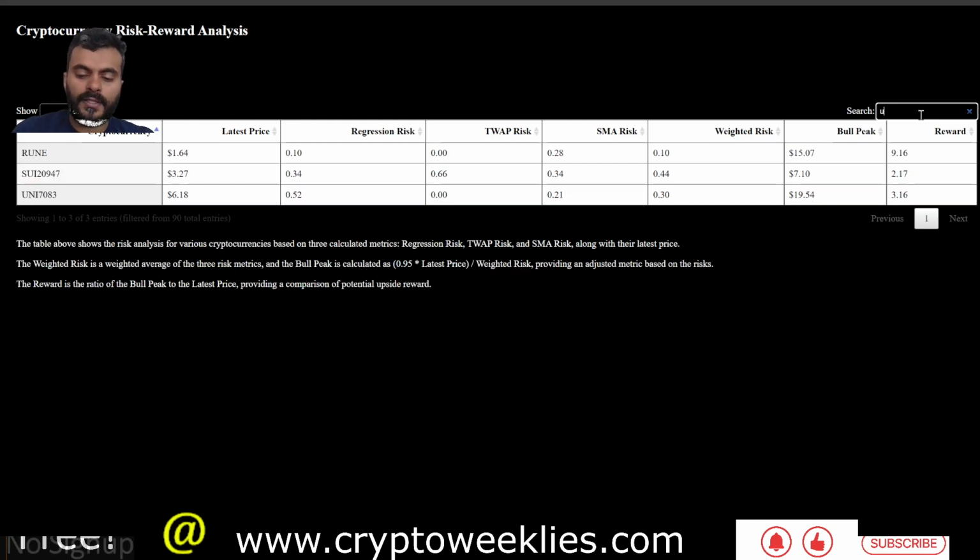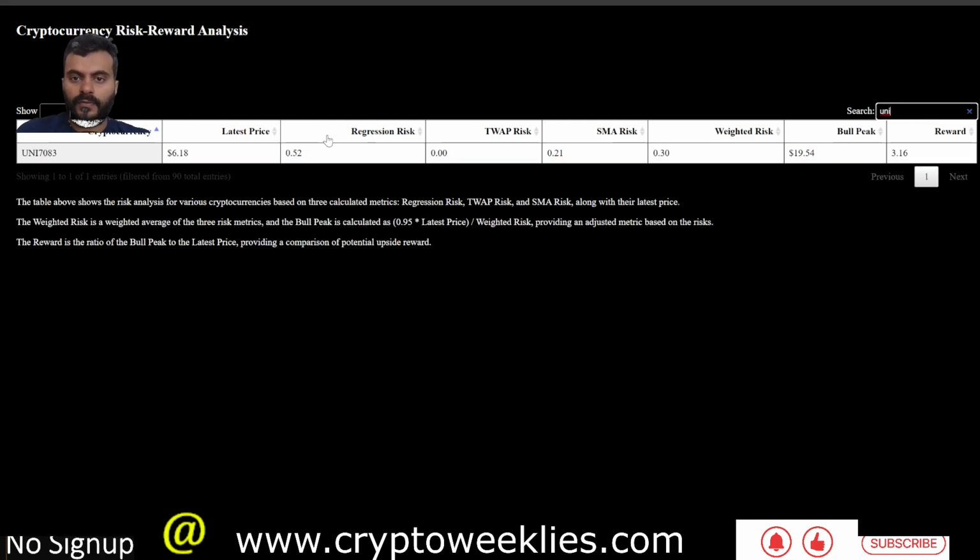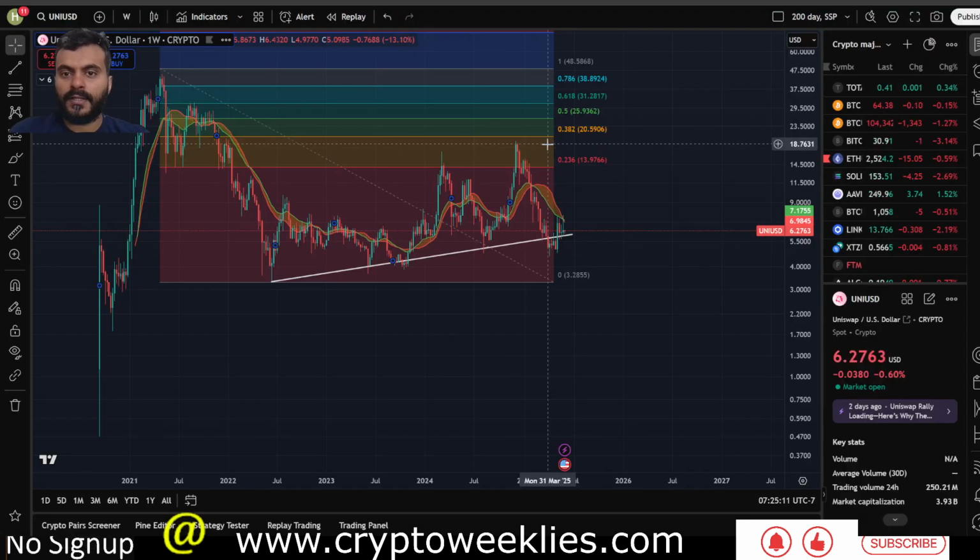If you were to look at the estimated bull run peak for Uni with a confluence of the 3 models that we talked about, the estimated bull run peak is at around $20, representing about a 3.2x reward from the current price of about $6. That is a conservative estimate. Again, this model has a high trend regression risk, because the fair value of the regression based channel is going down with time. If that were to change, the estimated bull run target could also change, but conservatively speaking, a $20 Uni is somewhere close to that 0.382.